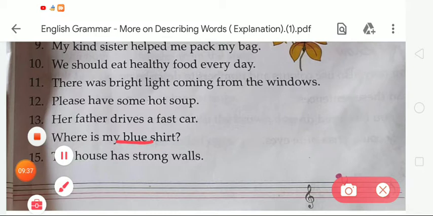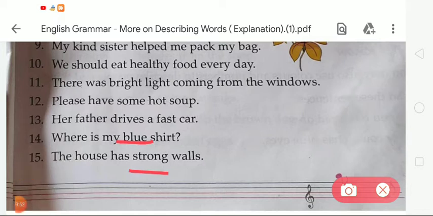Now moving to the next, that is number 15. The last one is: the house has strong walls. So student, tell me which one is the describing word in this sentence? The word strong is a describing word in this given sentence. So we have to underline it. Okay.